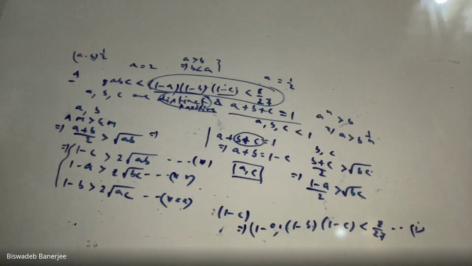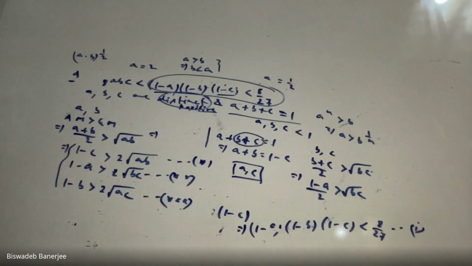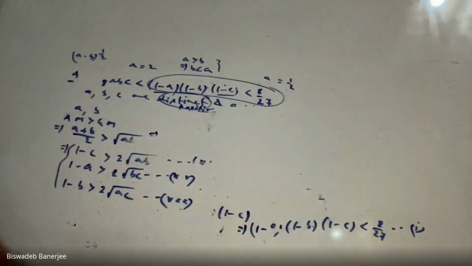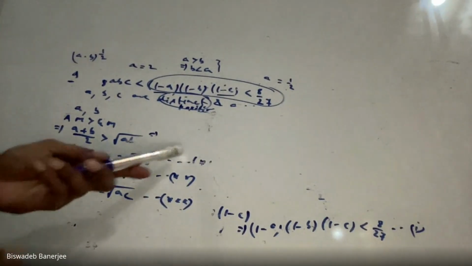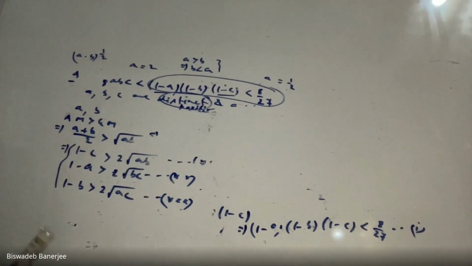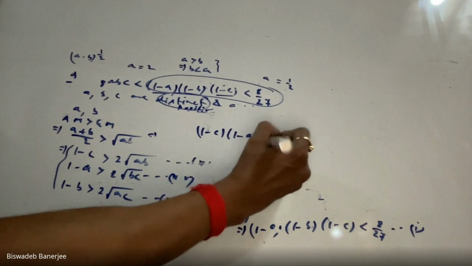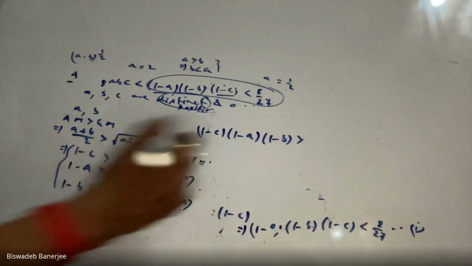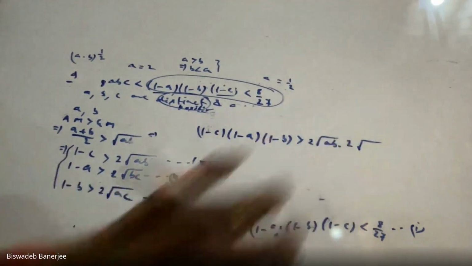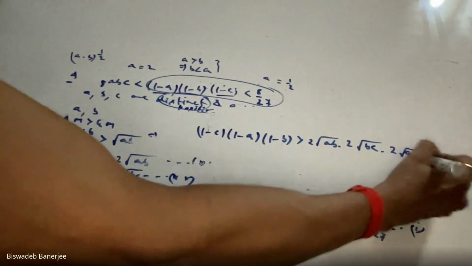From these we get 1 minus C into 1 minus A into 1 minus B greater than 2 into root over AB, 2 into root over BC, 2 into root over AC.